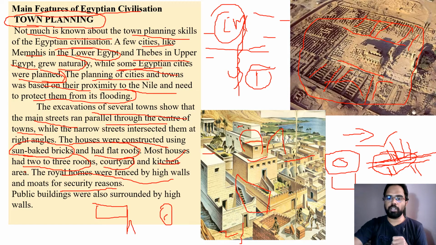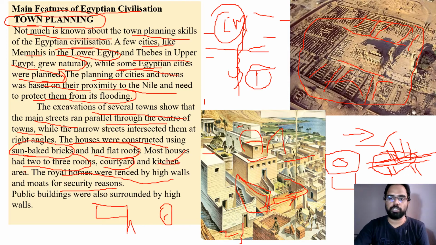If you look at this house, it has a very high compound wall. Why do you think they have built a high compound wall? Because one way they wanted to protect themselves from floods, even if the floods enter, and the other thing is for security purposes. As they belong to royal family members, they want security. So they built such high walls and also moats.